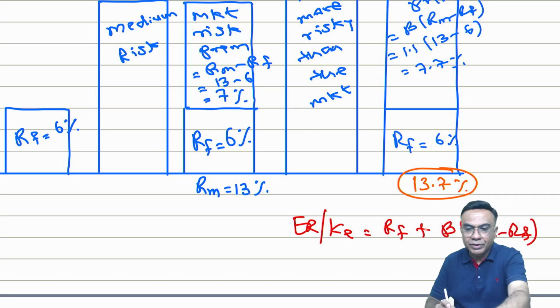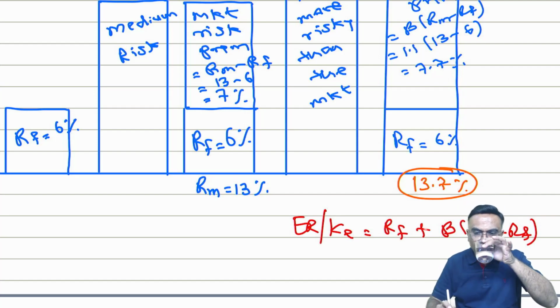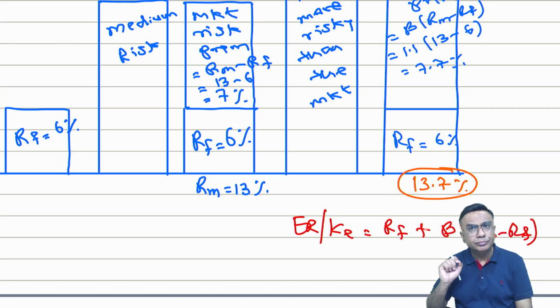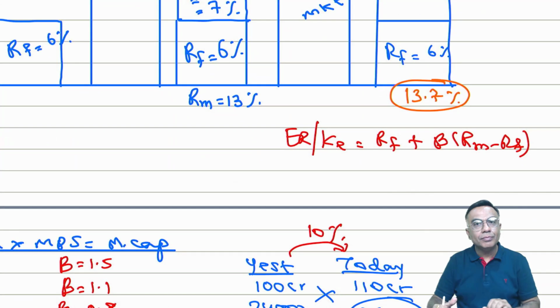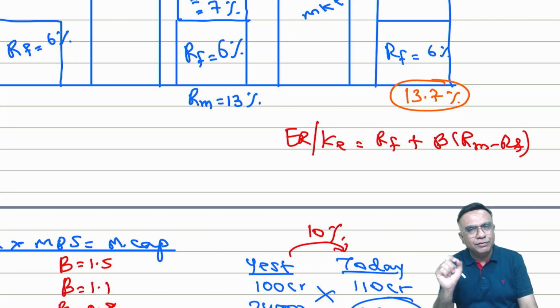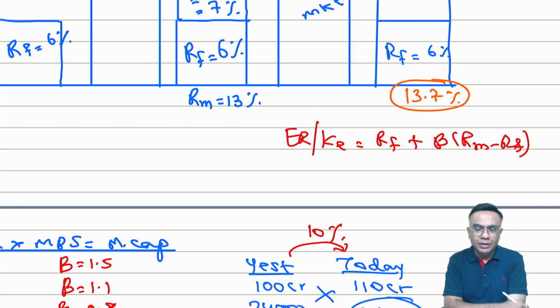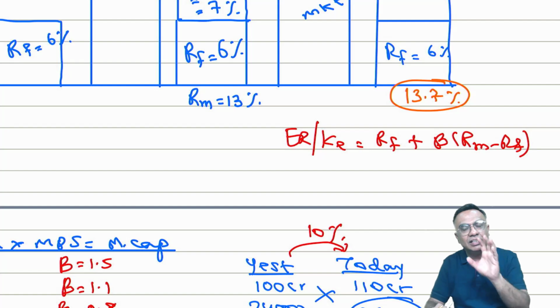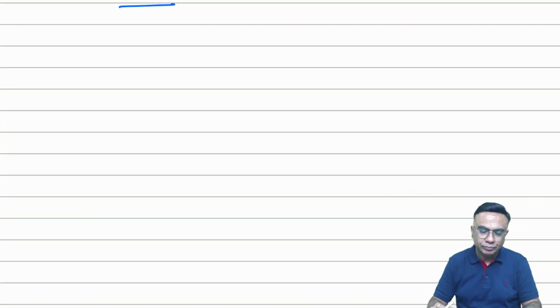Now actually, just a minute. Actually, this is an equation of a line. CAPM is an equation of a line. That line is called SML, the security market line. Let us understand this. Pay attention.